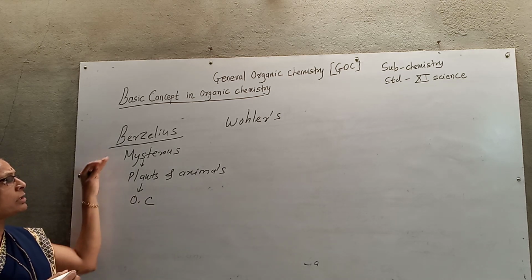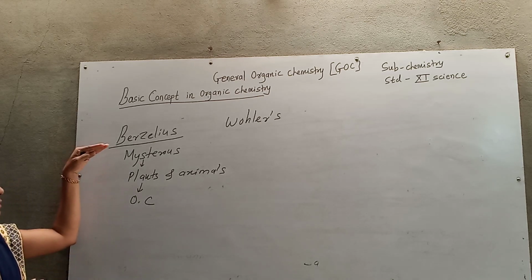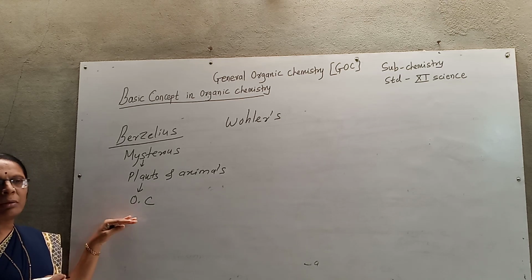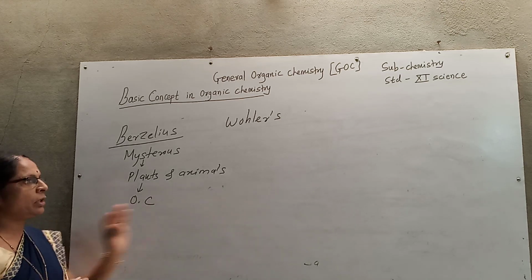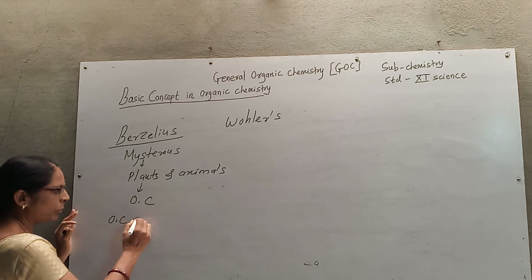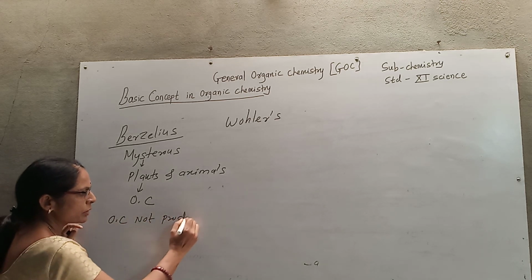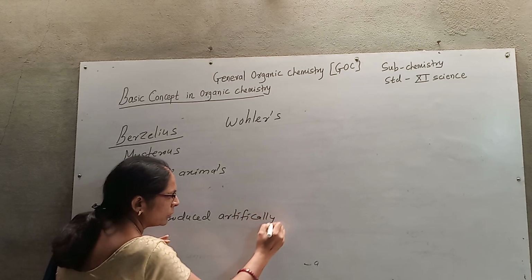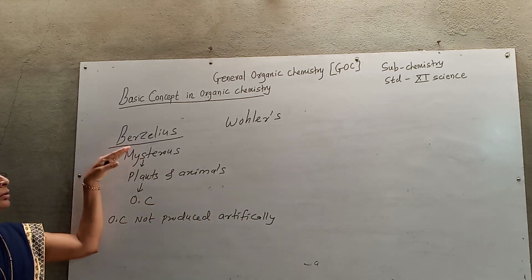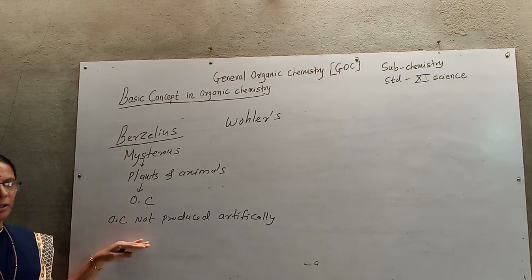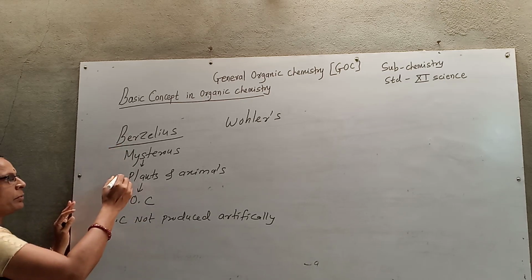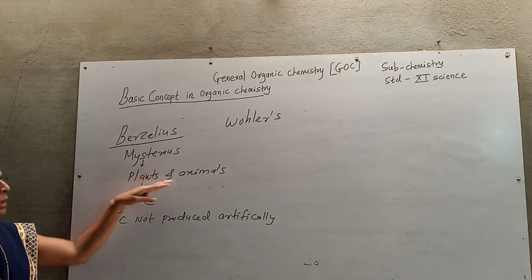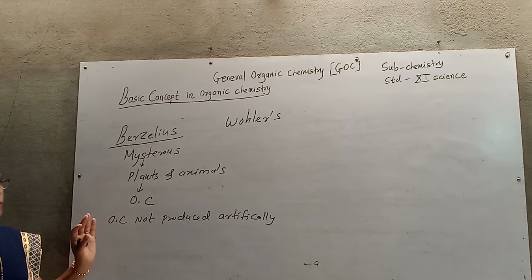The second statement given by Berzelius is that the mysterious force cannot be artificially generated, hence organic compounds are not produced artificially. Because of this statement, the Berzelius theory was formed. But Berzelius gave a very important concept that organic compounds are obtained from plants and animals through this mysterious force.